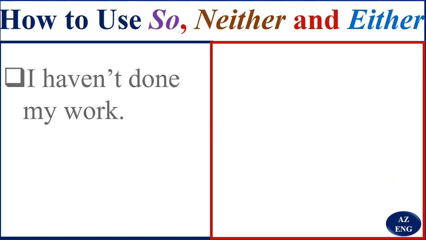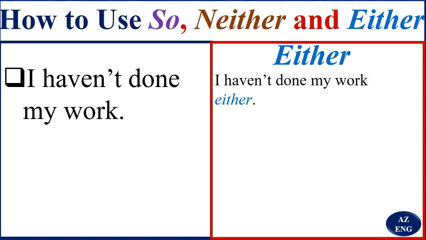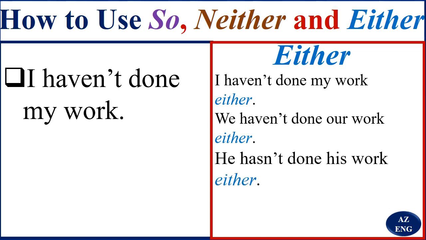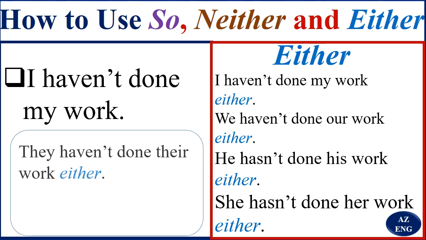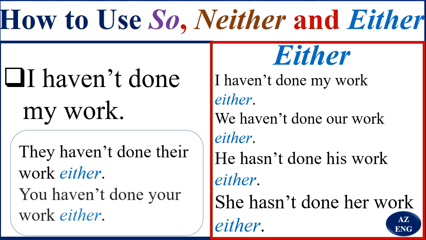Good. So I haven't done my work. So I want to say I haven't done my work too. I just say I haven't done my work either. We haven't done our work either. He hasn't done his work either. She hasn't done her work either. They haven't done their work either. And you haven't done your work either.